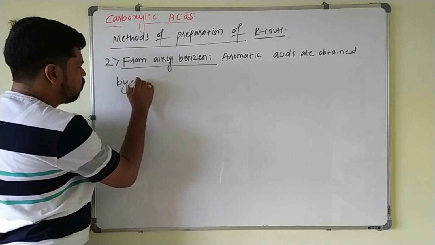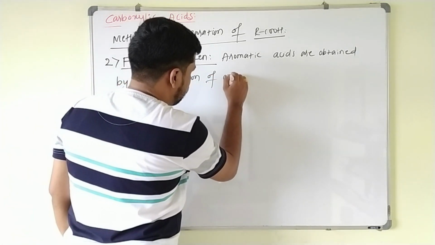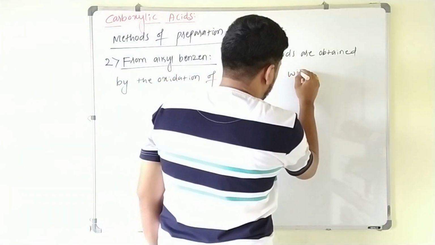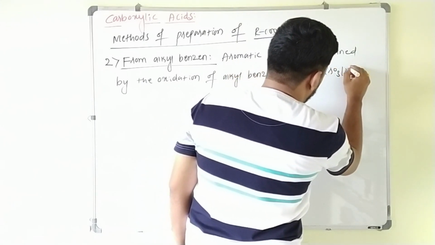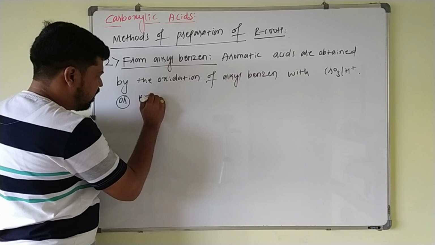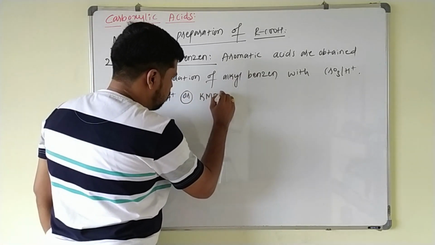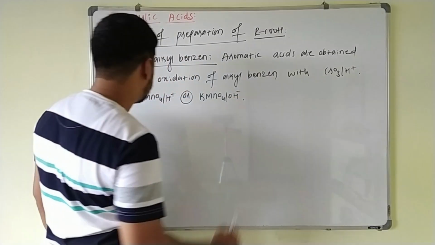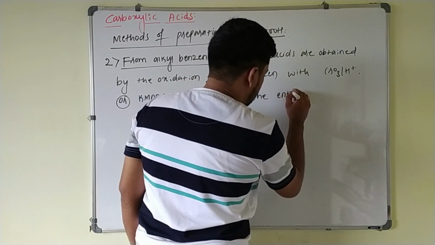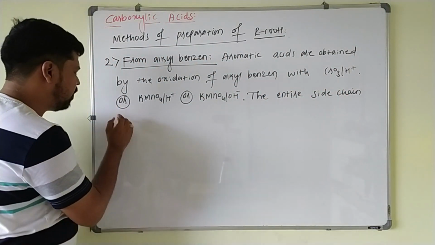by the oxidation of alkyl benzene with acidified CrO3 or acidified KMnO4 or alkaline KMnO4. The entire side chain will be oxidized.